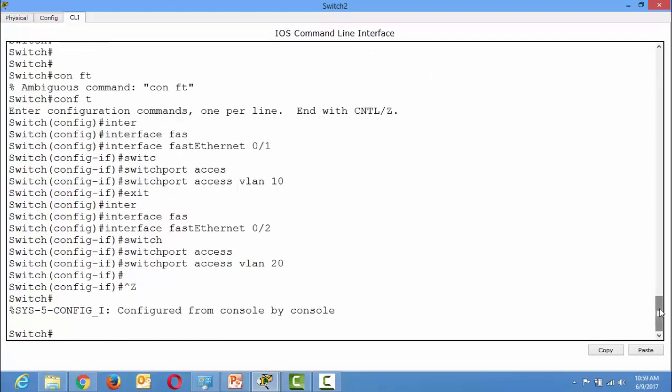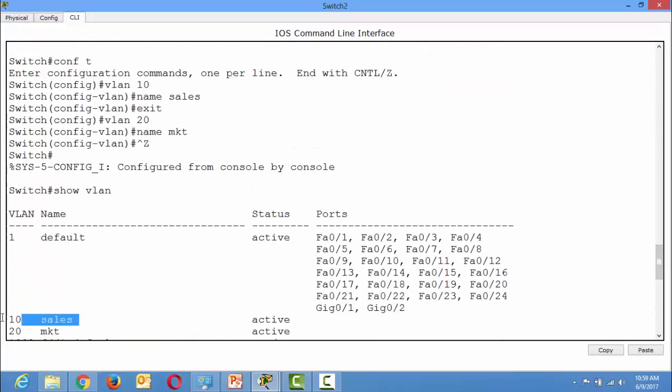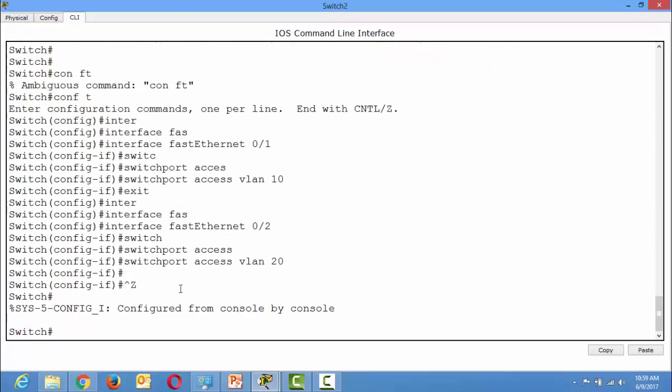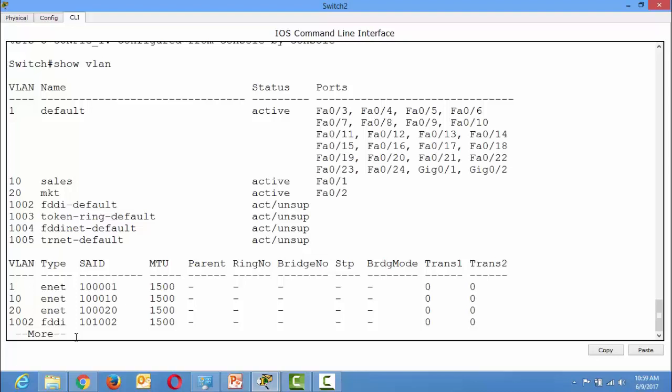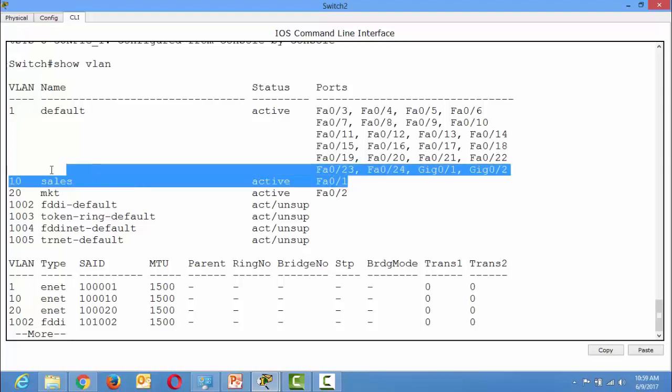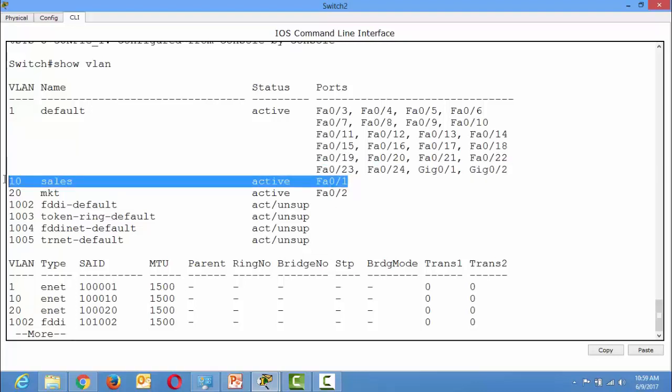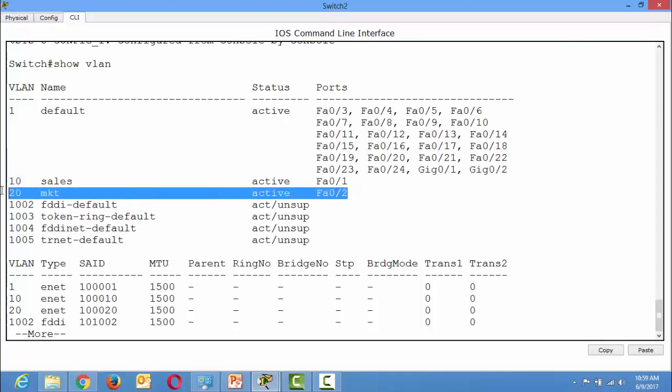You can see here, even though I have created VLAN 10 and 20, the ports still exist in the default VLAN. By using this command, switchport access vlan, you go to the interface and then the command is switchport access vlan, with the particular VLAN you want to place it in. Now check that. Show vlan. Now you can see FastEthernet 0/1 is part of VLAN 10 and the other port is part of VLAN 20.